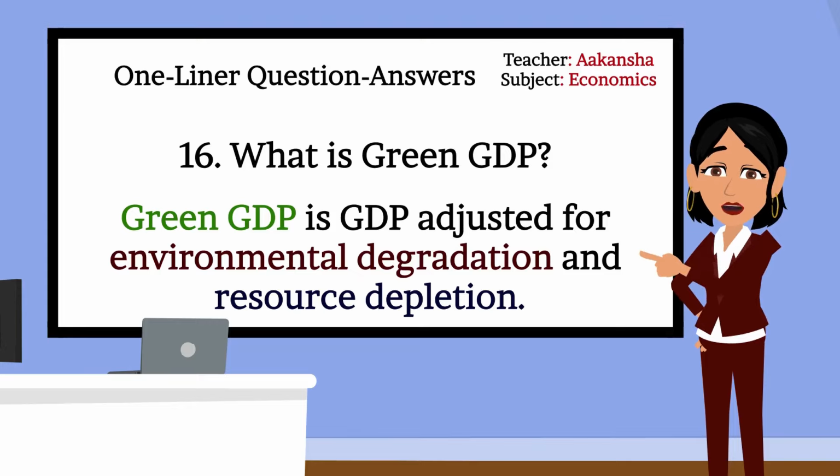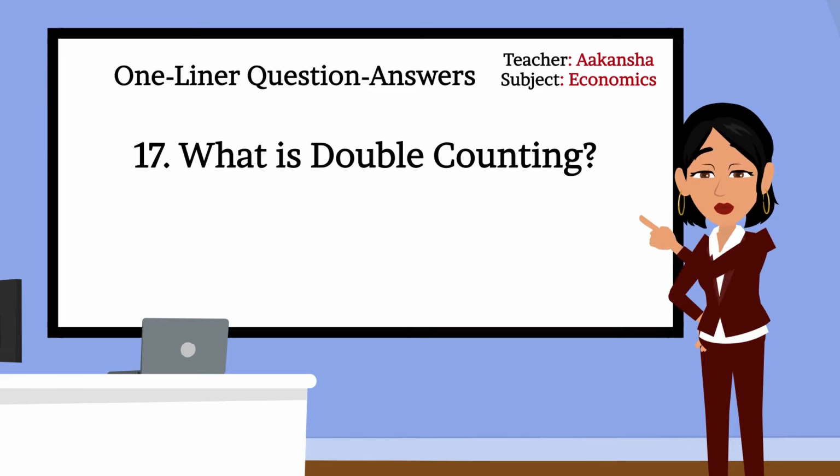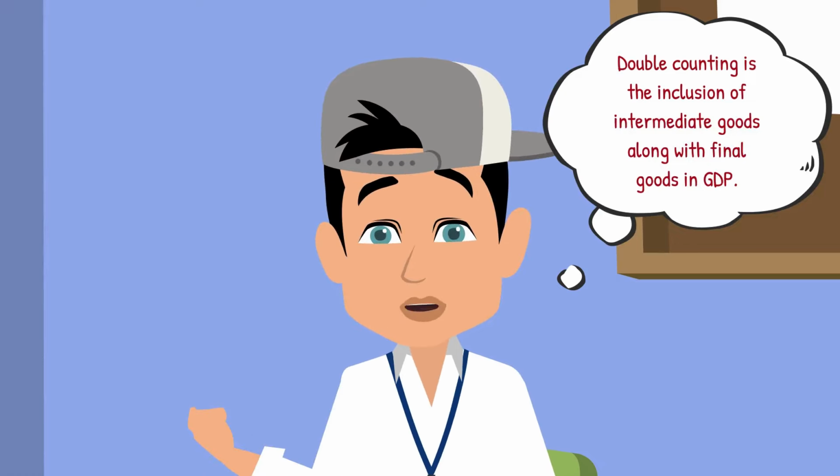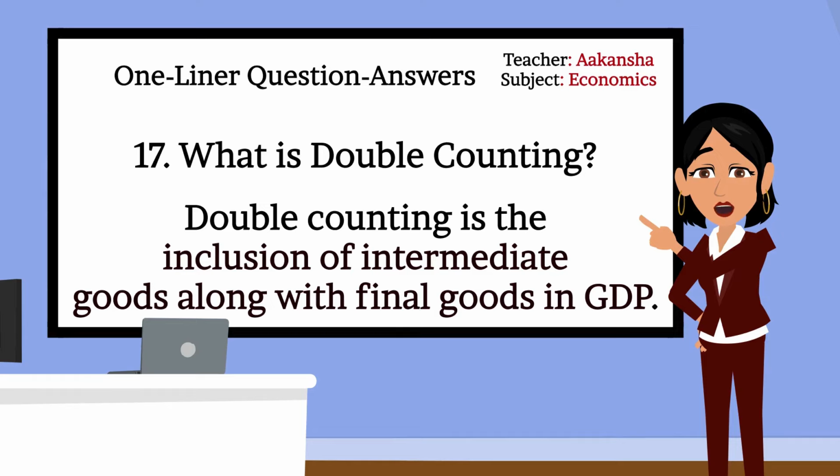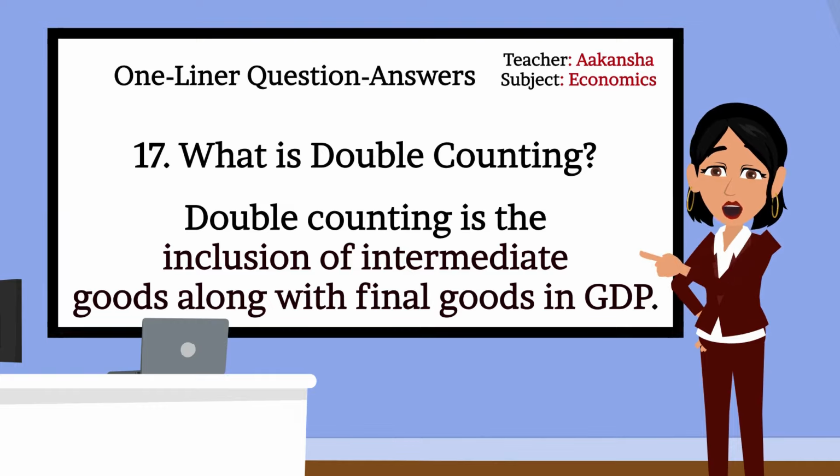Okay, class, moving forward. 17. What is double counting? Double counting is the inclusion of intermediate goods along with final goods in GDP. Correct, Vansh. Double counting is the inclusion of intermediate goods along with final goods in GDP. Can you explain it a bit?